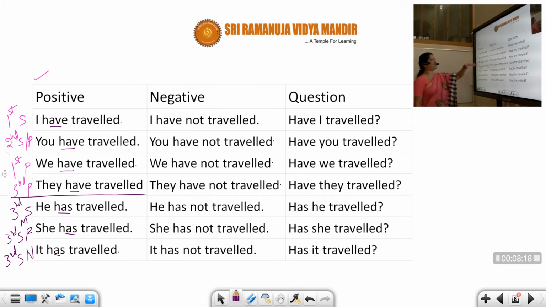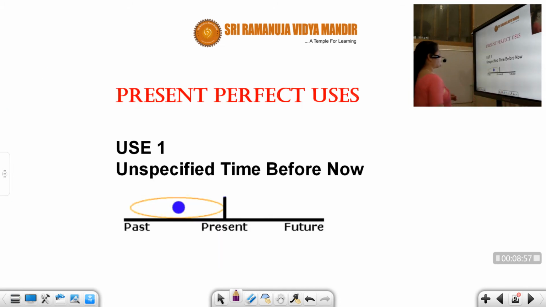Now whatever you have, you will change by using not, which makes a negative. I have not traveled, or you can also say I haven't traveled. You have not traveled, we have not traveled, they have not traveled. He has not traveled, she has not traveled, it has not traveled. These are easy, students. You can easily frame the sentences. Questions, I've told you, become reversed. Have I traveled? Have will first come, and then I will come. Have you traveled? Have we traveled? Have they traveled? But here, has he traveled? Has she traveled? Has it traveled? So these are the constructions of the sentences.